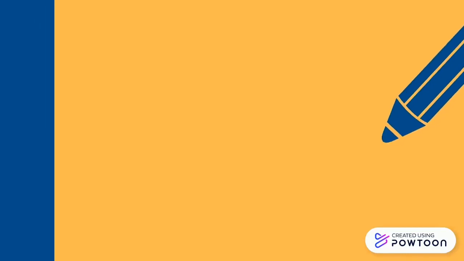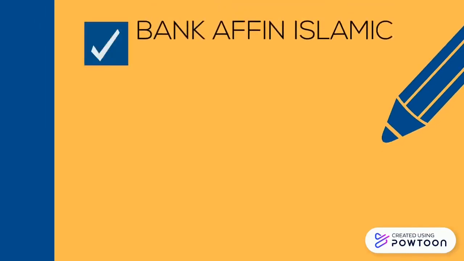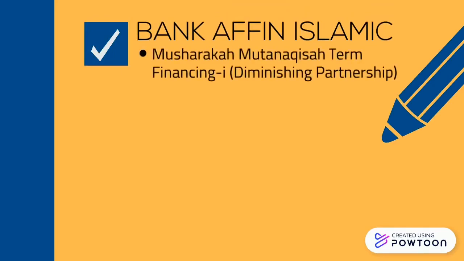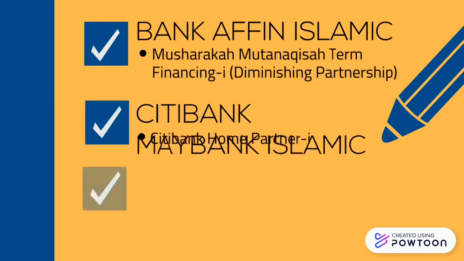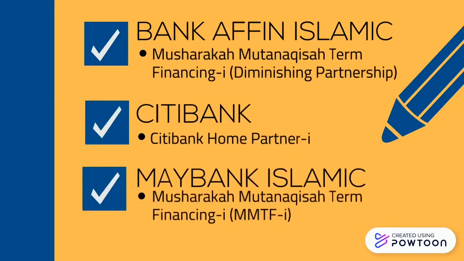This is an example of products of Musharakah Mutanaqisah. Firstly, we have Bank Affin Islamic. It is called Musharakah Mutanaqisah Term Financing I. Secondly, we have Citibank. It is called Citibank Home Partner I. And lastly, we have Maybank Islamic. It is called Musharakah Mutanaqisah Term Financing I.